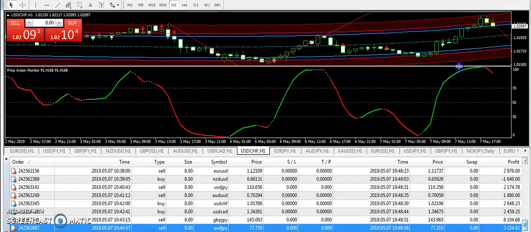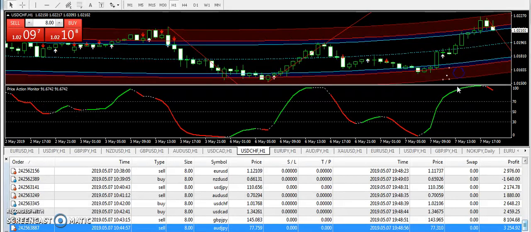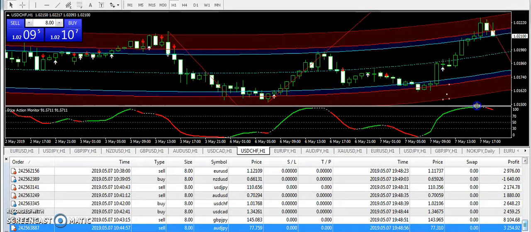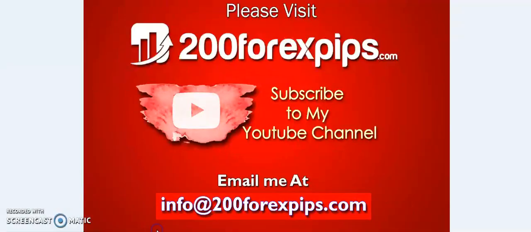Moreover, the price monitor is also here to help you. When today the market moved up, it changed its color into green, and simply, it was a buy signal from the price monitor, and now it's changing its color to red. It means that we can expect the downward momentum on USDCHF, and this is how we use the trading system. Okay guys, this is all about today's analysis.